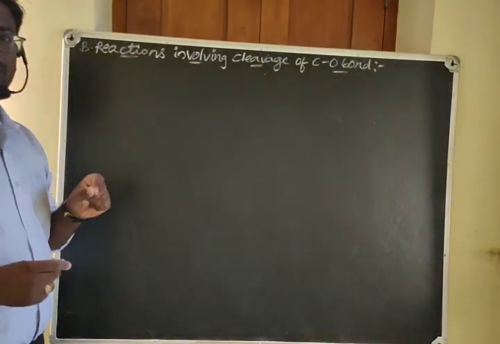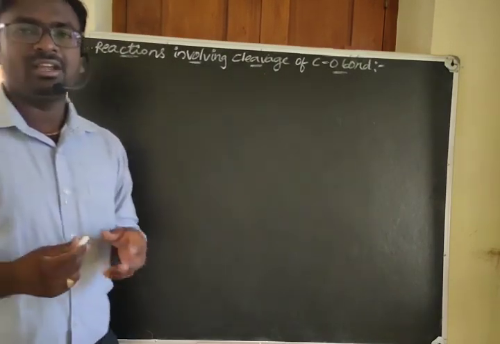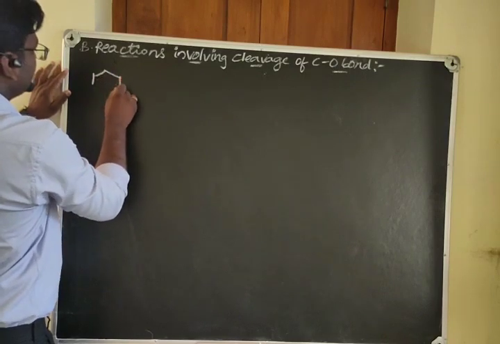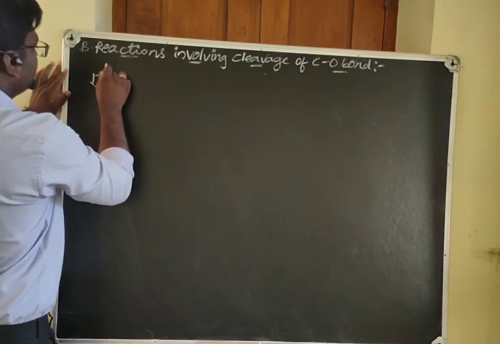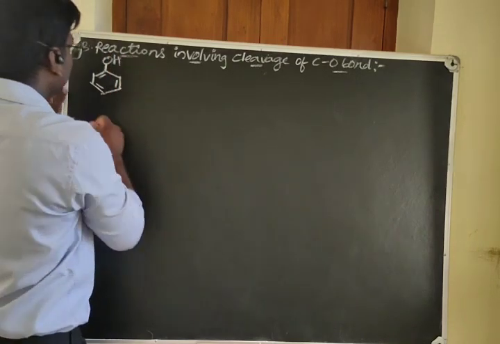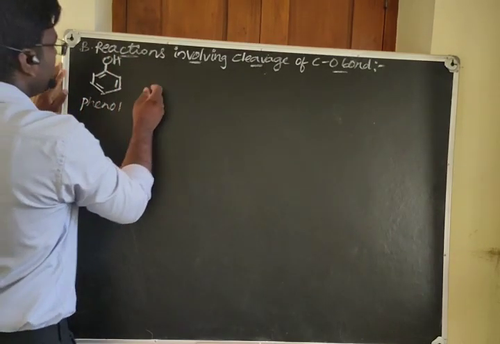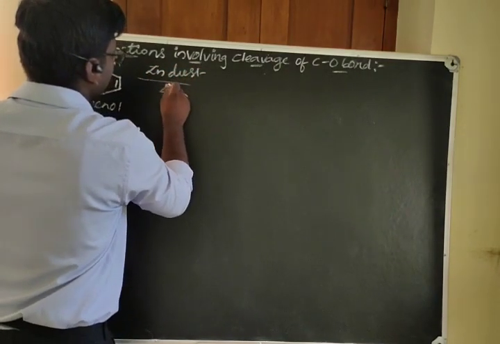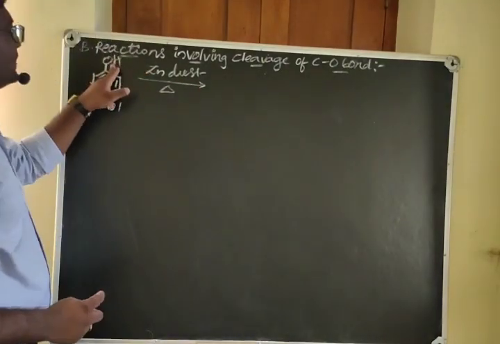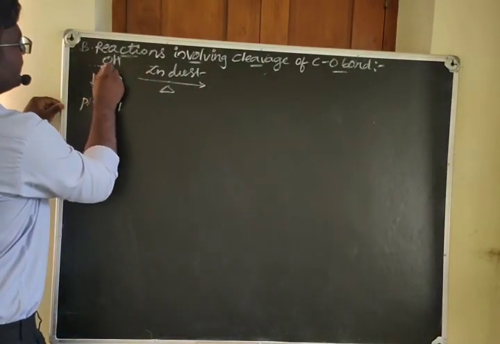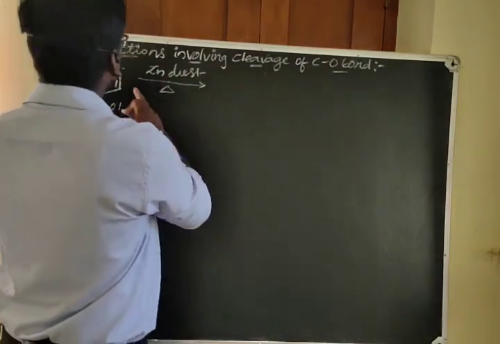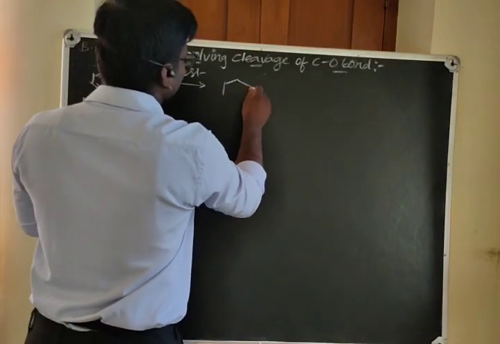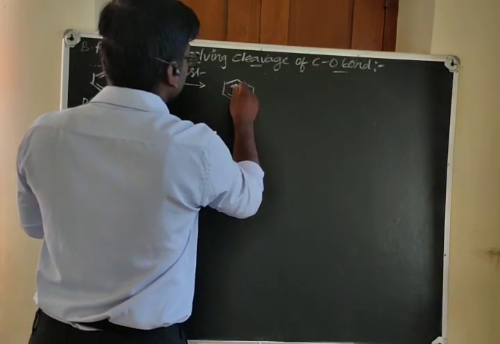We have to consider one reaction, that is the reaction of phenol with zinc dust. Take the phenol and heat this phenol with zinc dust. So what happens, this zinc takes that oxygen, means you can see the cleavage of the CO bond here, and what is remaining, that hydrogen combines with the benzene ring and forms benzene like this.